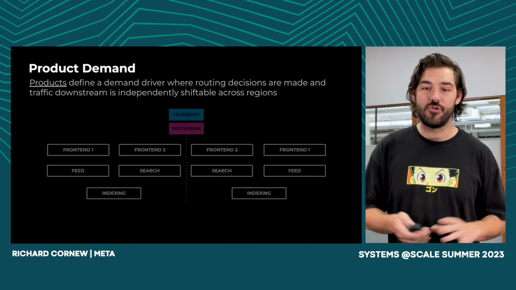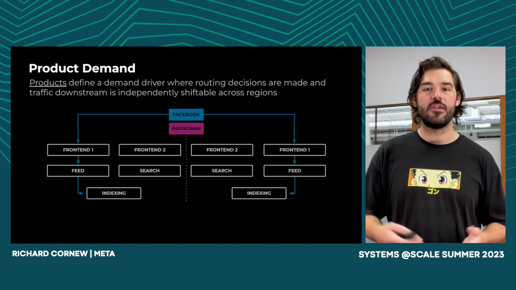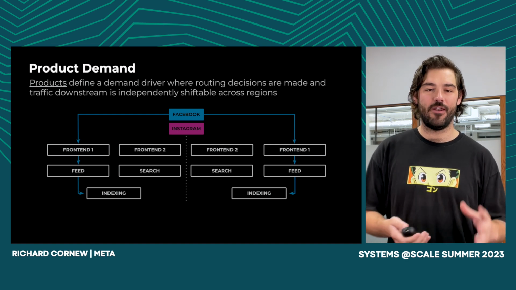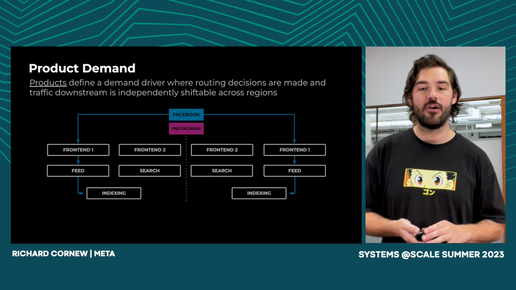So let's take a look at an example. Here we have two products, Facebook and Instagram, and only 5 backend services supporting them. This is a vastly simplified example, given that we have tens of products and thousands of services, and commonly a lot of these requests will make 10 to 15 hops in our regions. So here we look at the Facebook demand. Facebook will make a decision to send a request to frontend 1 in either region A or region B. That request will then call feed and then indexing.